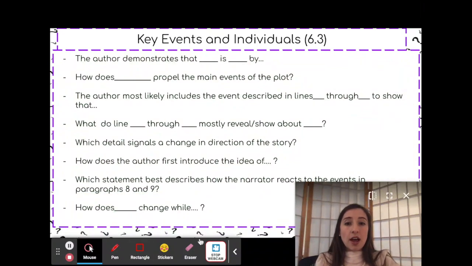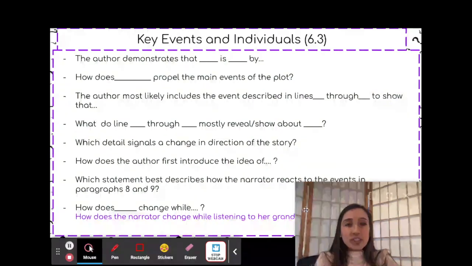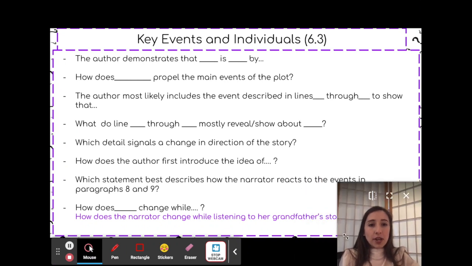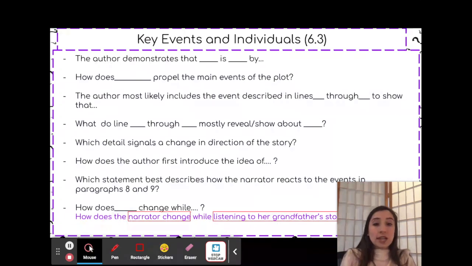And lastly, how does blank change while blank? I filled this in just to help us out a little bit. How does the narrator change while listening to her grandfather's stories? That's just a sample. So you would look for the event in question. You would look at the grandfather's stories, and you would look at how the narrator changes afterwards. As I just mentioned, you can figure out how the narrator changes or how a character changes depending on their dialogue, their thoughts, or their actions.